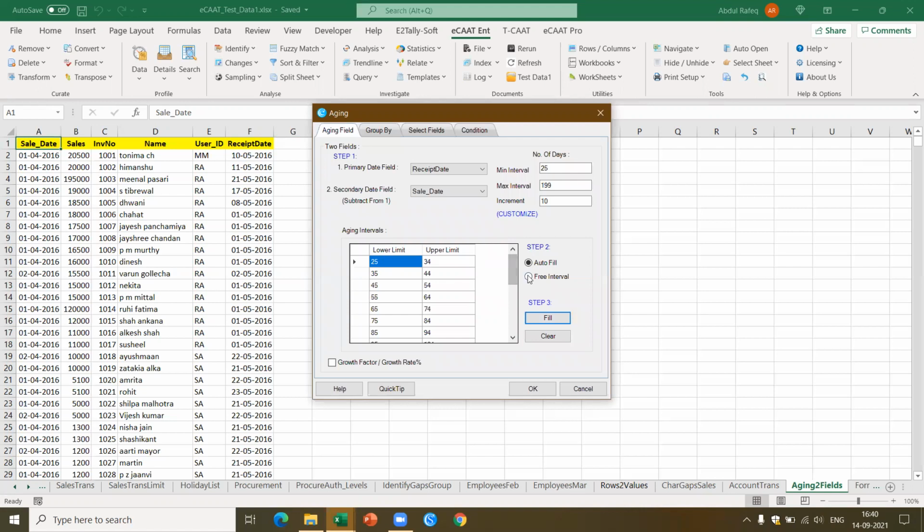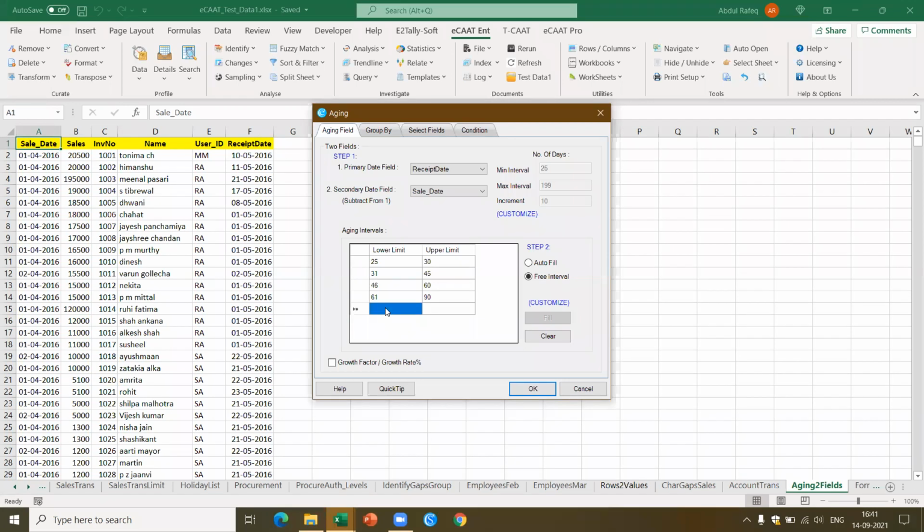Or I can also give a free interval, which means I know the total is 30 days. I can say I want between 25 to 30 days. This is a credit period, 30 days. How many people have paid within 30 days? 31 to, let's say, 45 days. Let's say 46 to 60, 61 to 90.